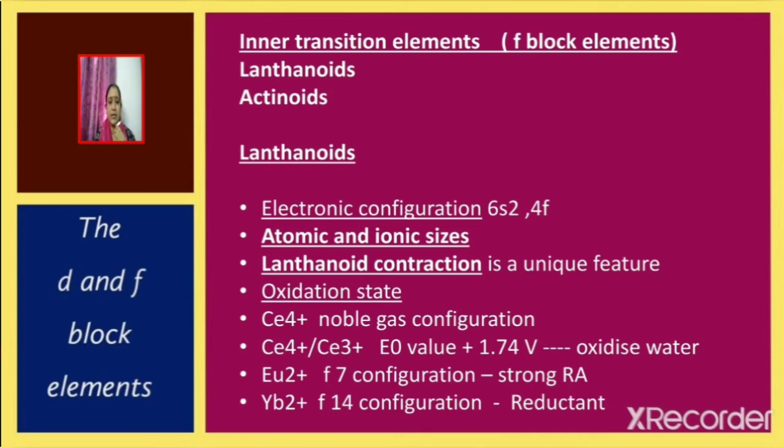Now consider cerium 4 plus to cerium 3 plus. The E0 value is found to be positive and hence it can oxidize water. Now consider europium 2 plus. It has f7 configuration and therefore it acts as a strong reducing agent. Now consider Yb2 plus. It has f14 configuration, so it acts as a reductant.